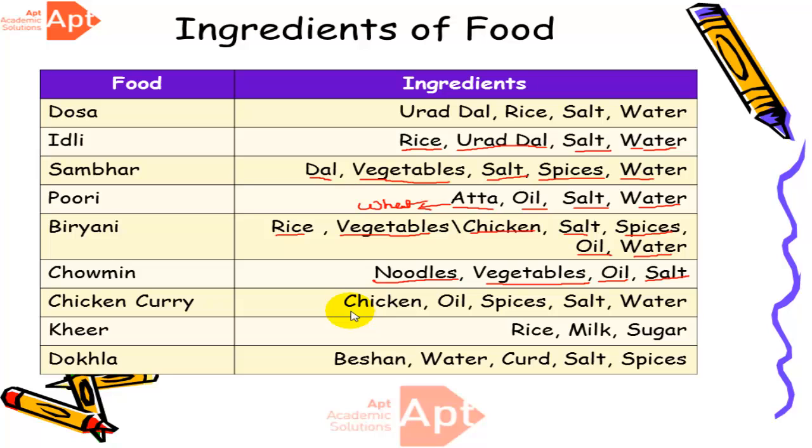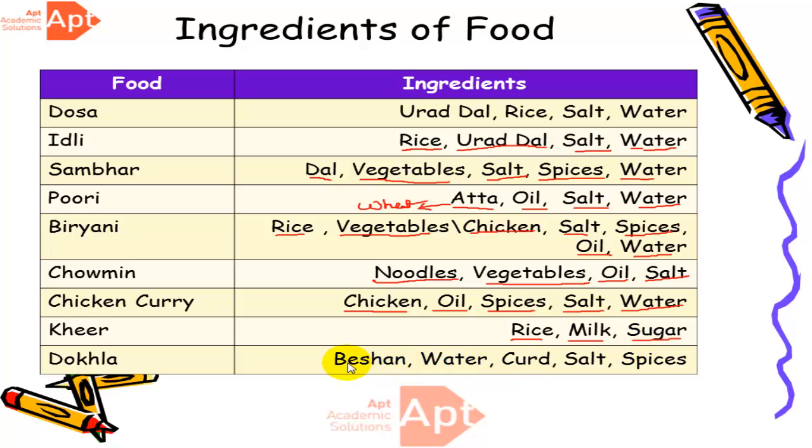Now similarly chicken curry. We all like chicken very much, right? To prepare a chicken curry we need chicken, oil, many different kinds of spices, salt and water, right? Kheer. Kheer is a sweet dish, right? We need rice, milk, sugar.